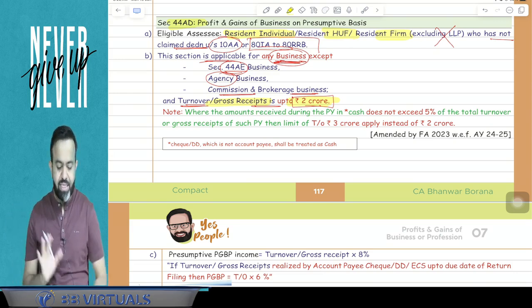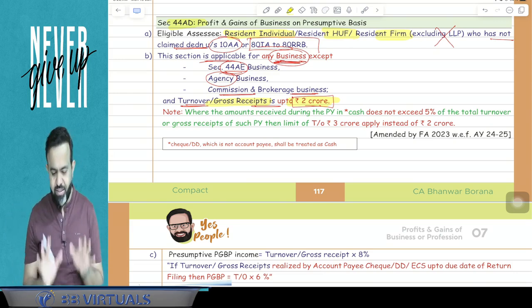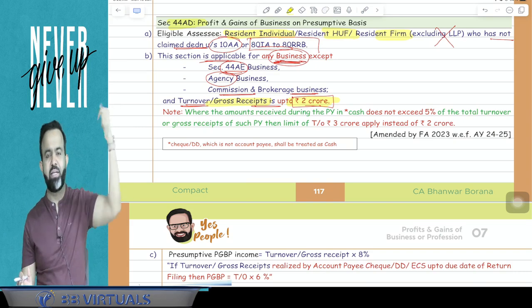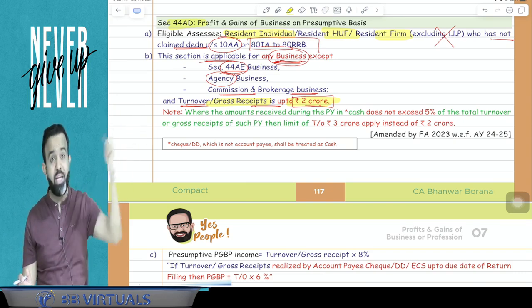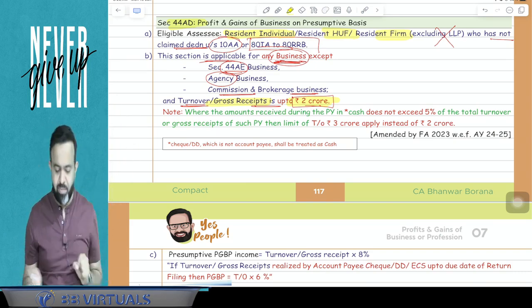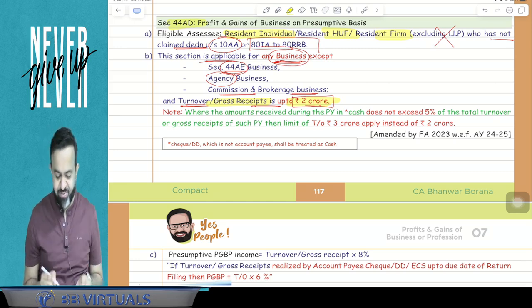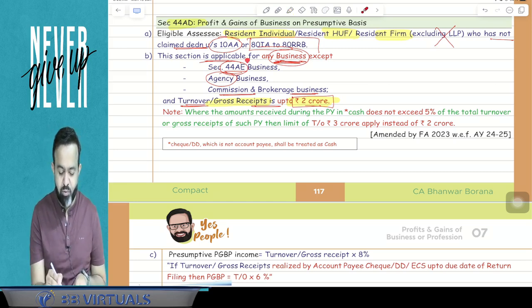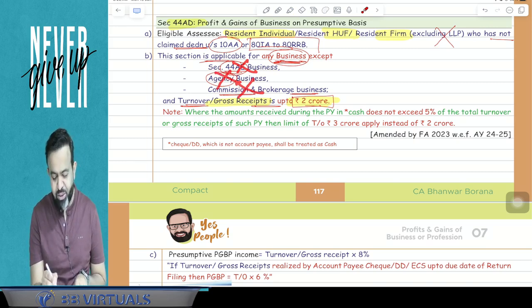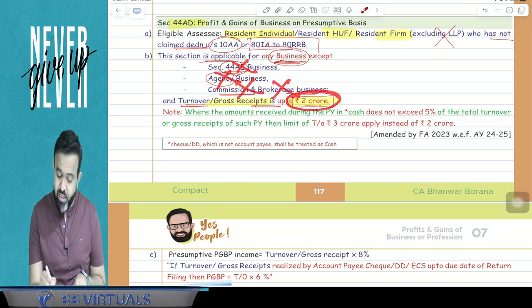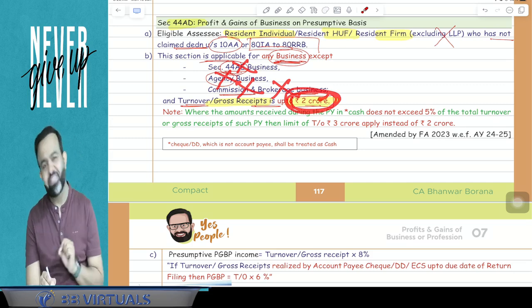So what I am saying, try to understand all people. This section is applicable in case of a resident individual, HUF or partnership firm engaged in business. But it is business other than 44AE business, other than agency business, other than commission and brokerage business, and turnover up to 2 crore rupees. Then only this section is applicable.